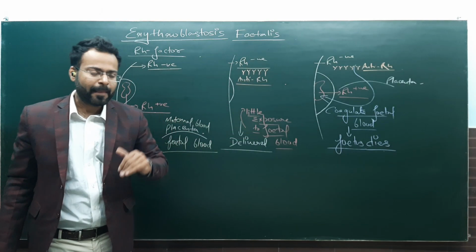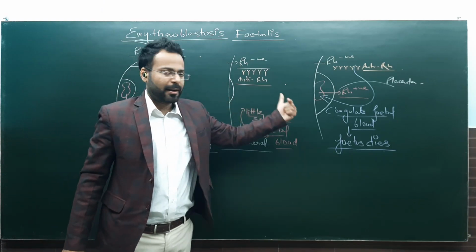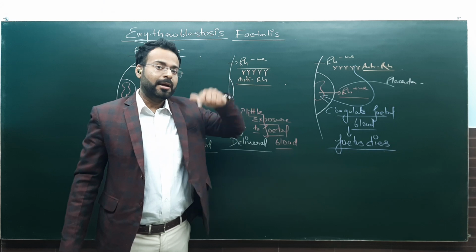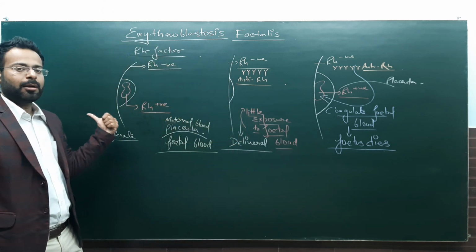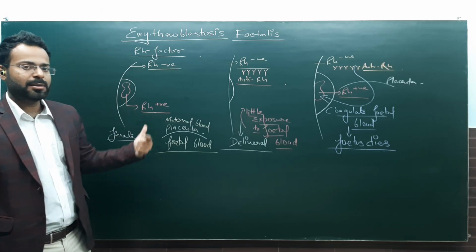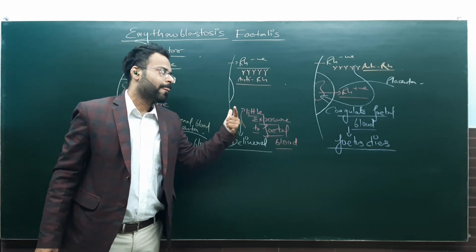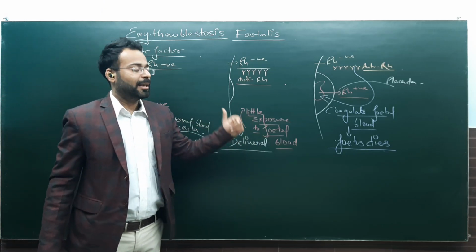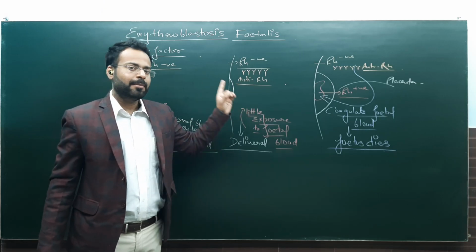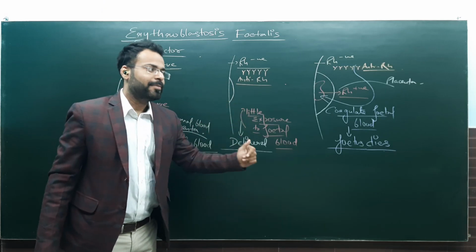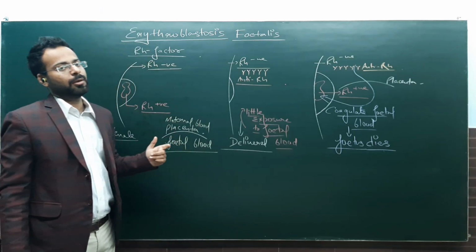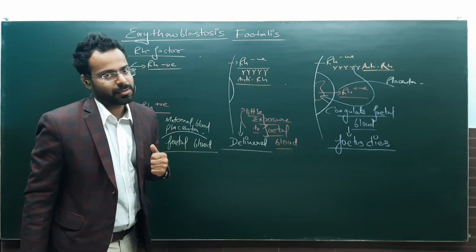And when does it happen? It happens in the second pregnancy with Rh positive blood. Condition is the first pregnancy should also be from the Rh positive fetus. So second consecutive pregnancy from Rh positive fetus will cause the death of Rh positive fetus because of the antibody generated by the mother from the exposure of the previous delivery of the Rh positive fetus.